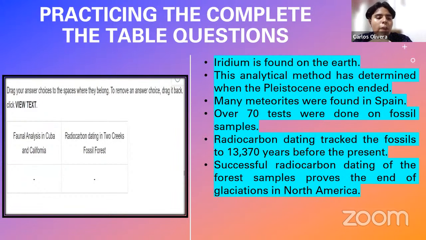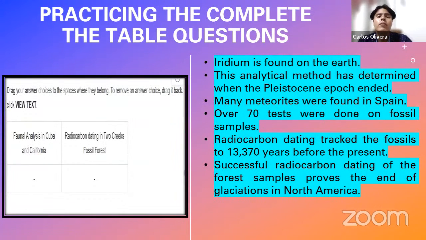And within these boxes, you have some titles. In one of them, it says faunal analysis in Cuba and California. And in the other one, you have radiocarbon dating in 2 creeks fossil forest. You have to think about those titles as if they were categories, okay? Think about them that way, as things that define a category. And as I say, what you have to do, and here you're always going to have some statements, as it happened also in the summary question. It's similar to the summary question, actually.